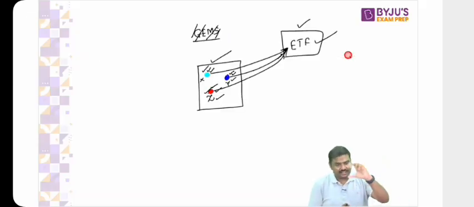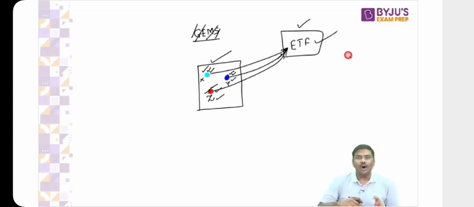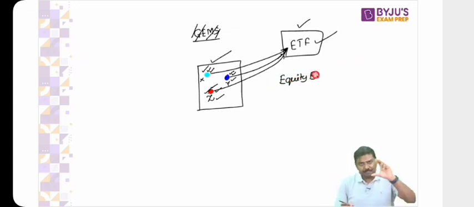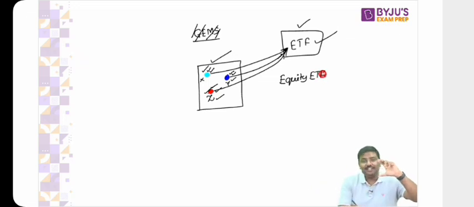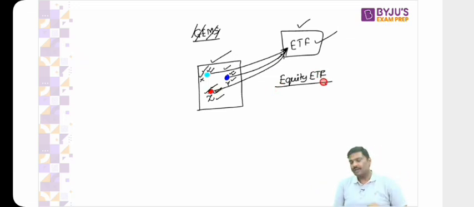What if in this packet, I'll call this a packet now, all are shares? Can I call this an equity ETF? If all these gems are nothing but shares, can I call this an equity ETF? Yes. Rather than shares, what if all of these are bonds? X is a bond of one company, Y is a bond of another company, and Z is a bond of one more company. I will call this ETF a debt ETF.